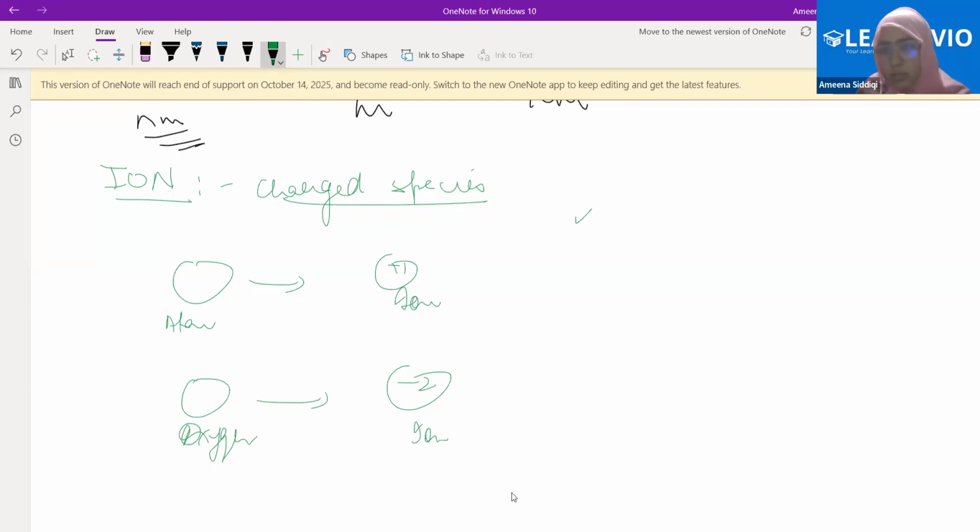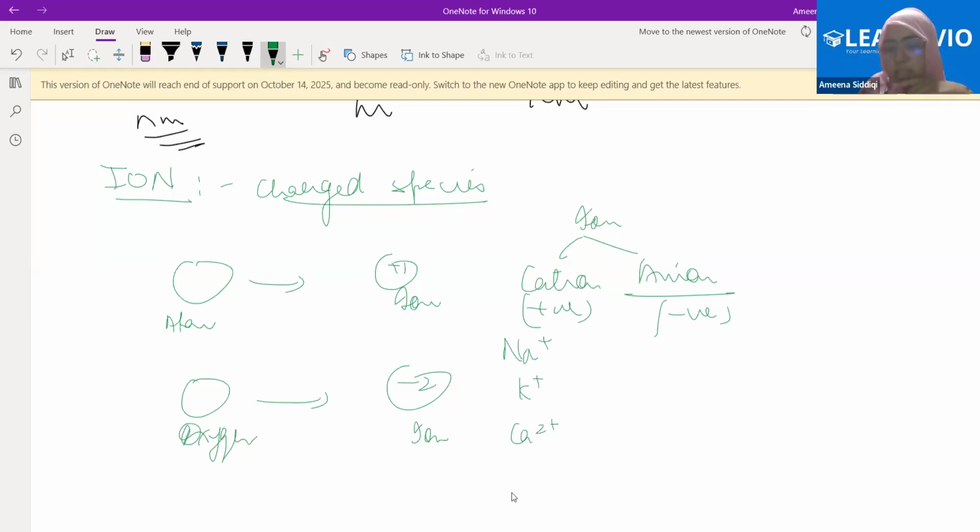Now, what are the two types of ion? An ion could be called a cation or an anion. Cation is the positive ion, and anion is the negative ion. Examples: Na+, K+, Ca2+, Mg2+, Al3+. These are all examples.